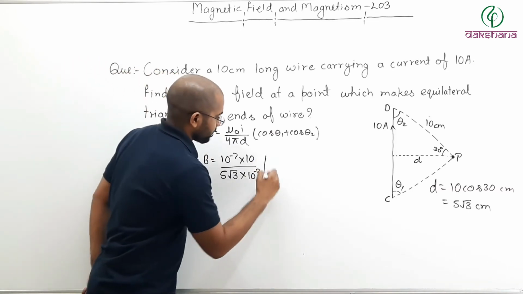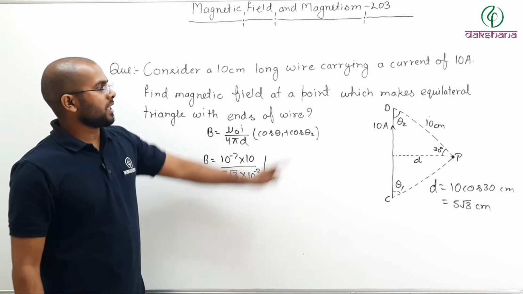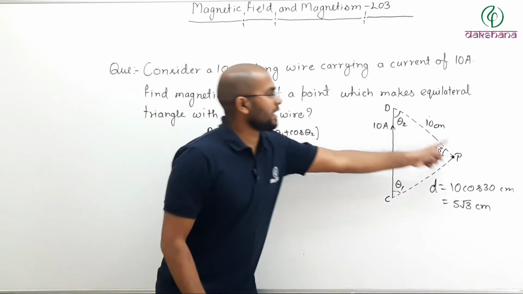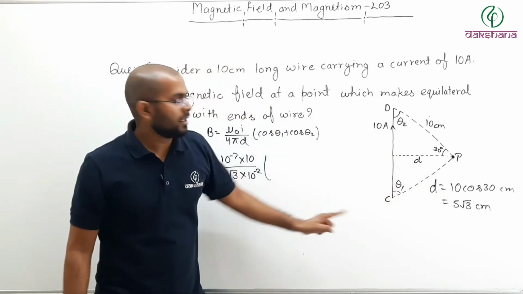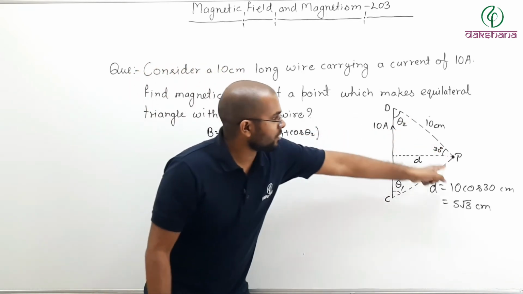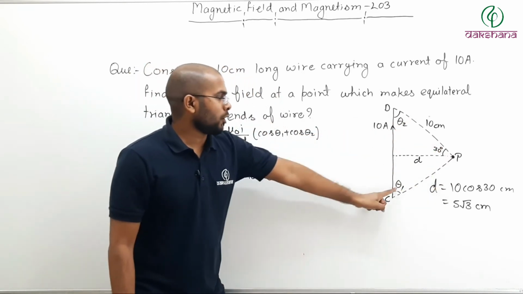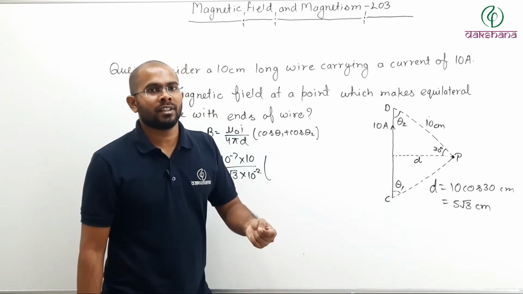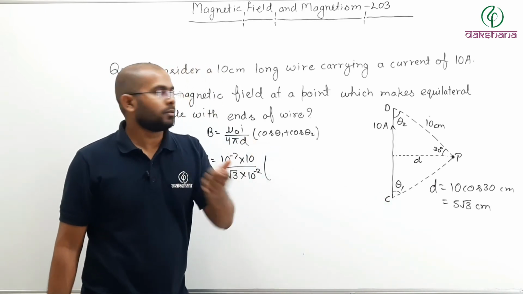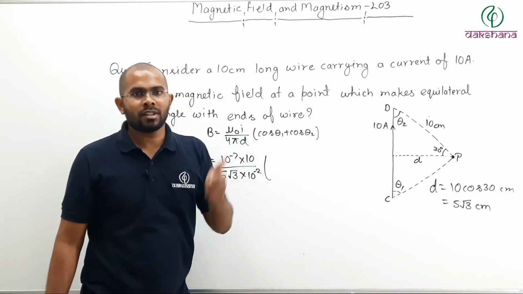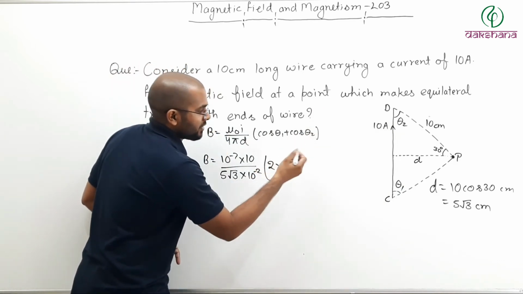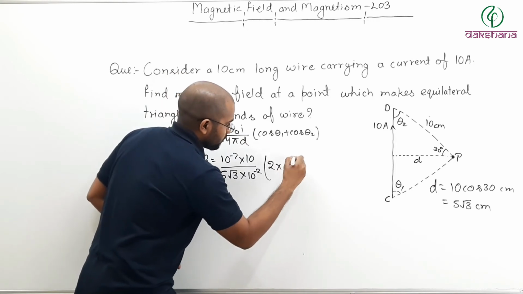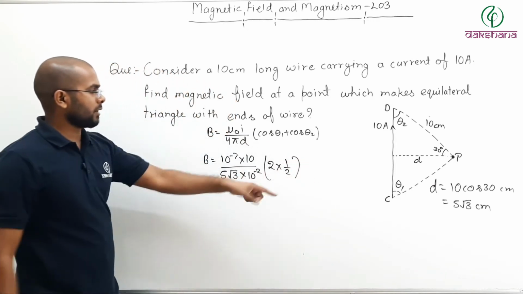Now here cos theta 1 plus cos theta 2. This is an equilateral triangle, so all the internal angles are 60 degree. This is 60, this is 60, this total was 60. So theta 1 is 60, cos 60 is 1 by 2. Theta 2 is 60, cos 60 is 1 by 2. So 2 times cos 60, which is 1 by 2. Like this. So 2 into 1 by 2 is 1.